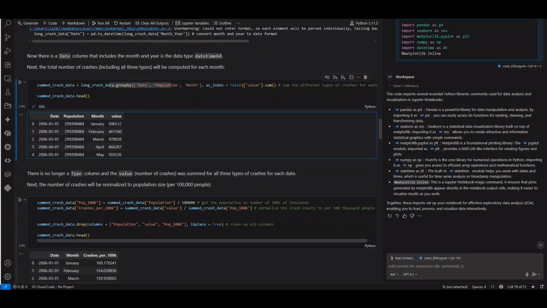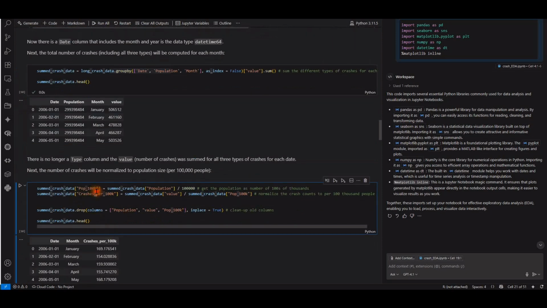Next, the number of crashes will be normalized to population size per 100,000 people. So you're using some crash data, population divided by 100,000, and then again normalize the crash count to per 100,000 people. And then drop the column population value in place, clean out the old column. Let's run this.